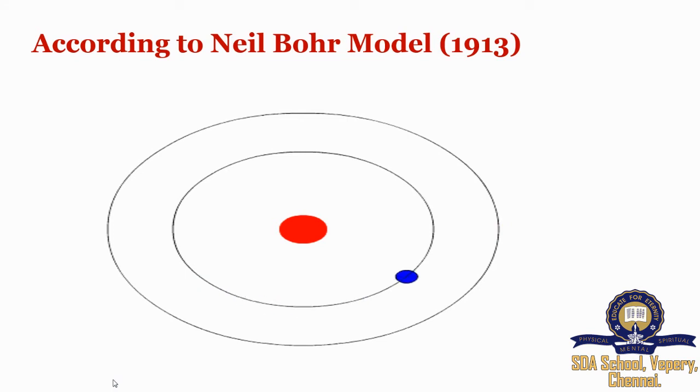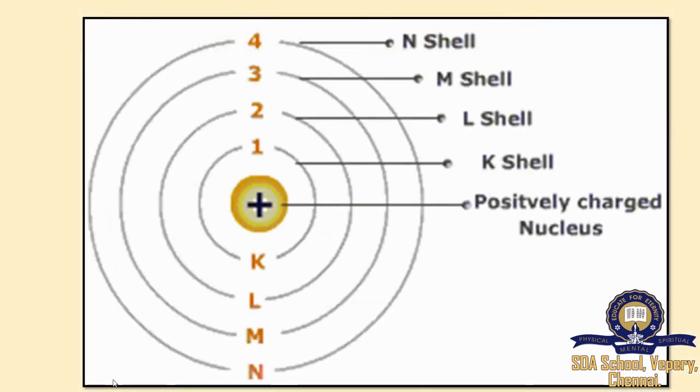Electrons orbit the nucleus in certain fixed orbits that have a fixed amount of energy. He named the orbits as K, L, M, N shells. The orbits can also be called shells. The orbit which is closest to the nucleus is the K shell. The second shell is the L shell. The third shell is the M shell, and it goes on. Bohr named these shells as energy shells or energy levels.